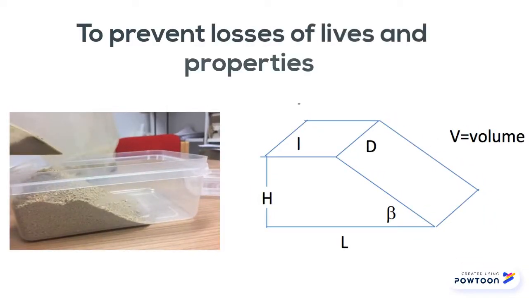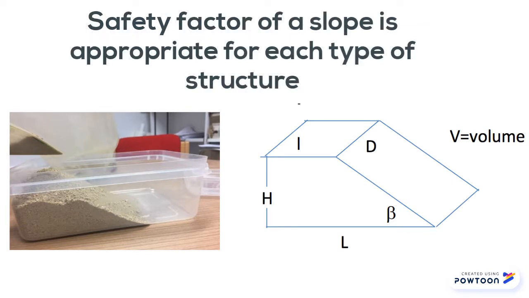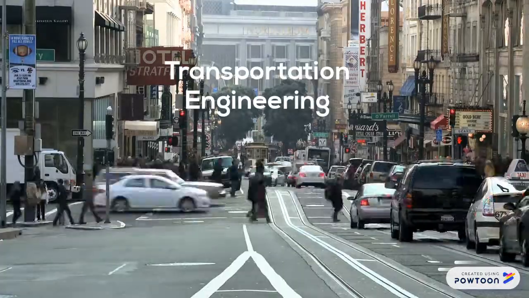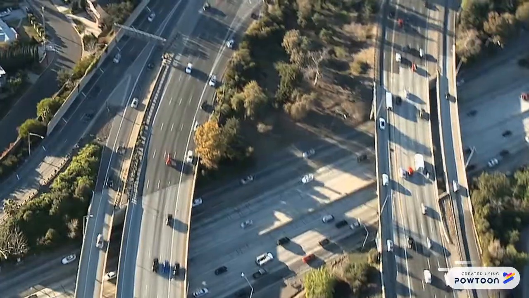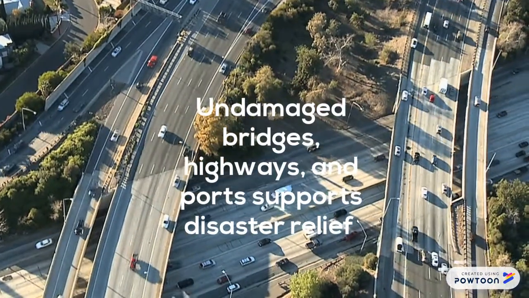To prevent losses of lives and properties, engineers need to check whether the safety factor of a slope is appropriate for each type of structure for the worst condition of soil. Transportation engineering is an important factor of earthquake engineering. On a macro level, damaged bridges, highways and ports affect disaster relief.